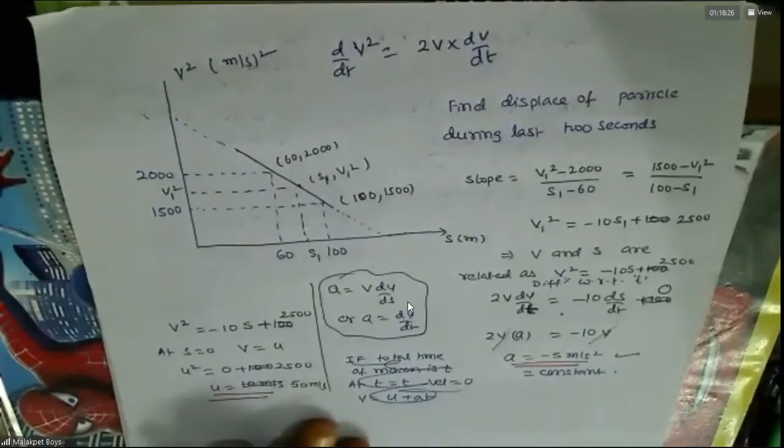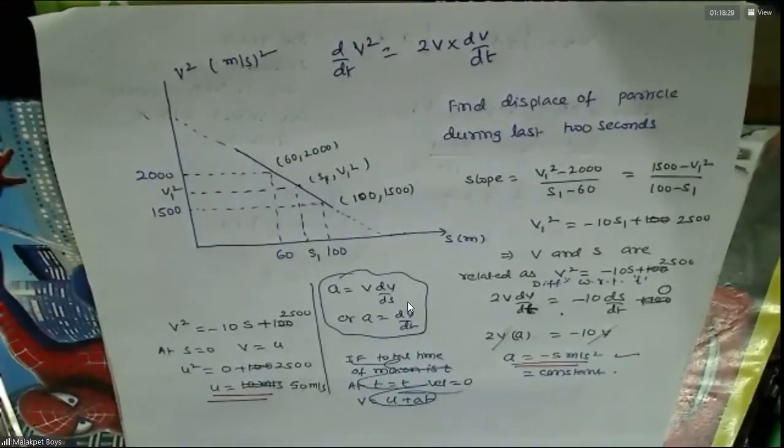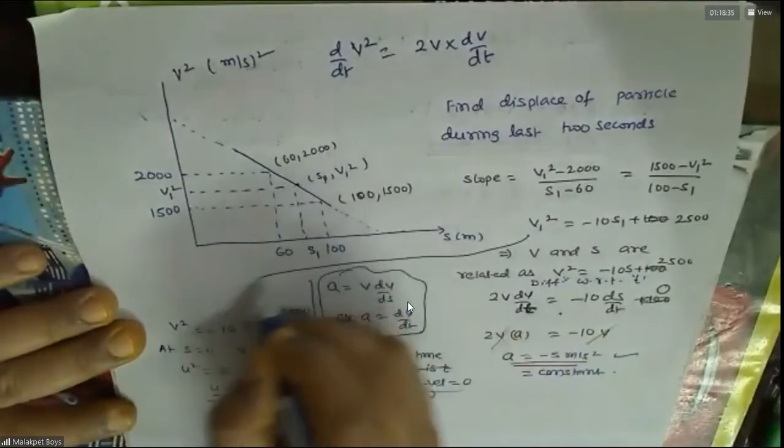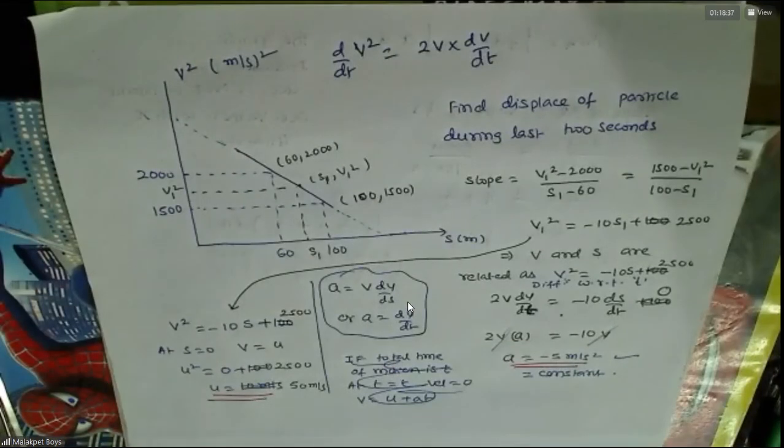Okay, sir. Sir, that is the V square minus U square equals 2AS formula. Yes. No, I'm using this equation. This equation only I'm taking directly. Understood this or not? We are taking it directly and getting its roots. Getting the roots of U. Yes, you'll get root, no? Yes, yes. Understood this? Yes, sir.